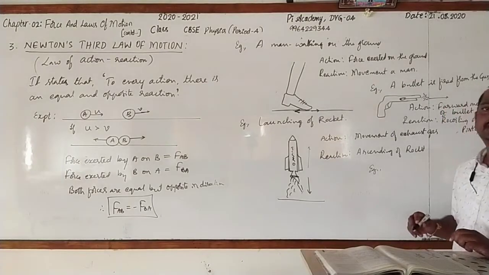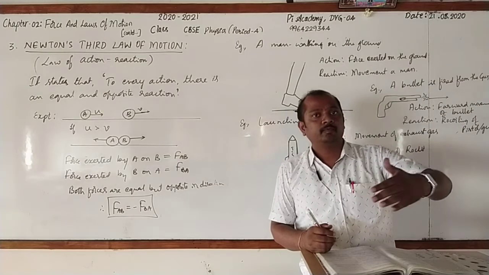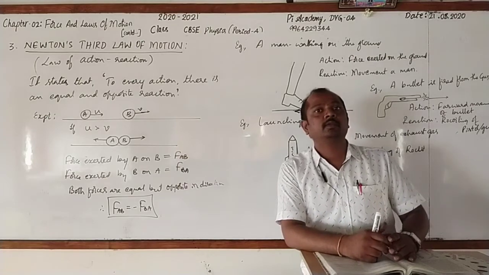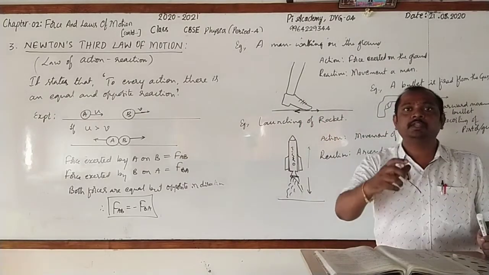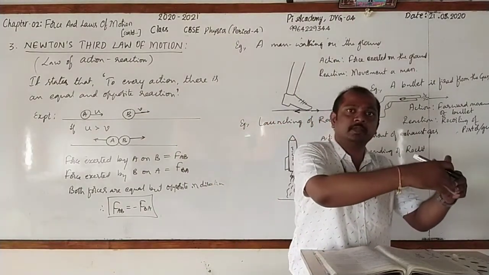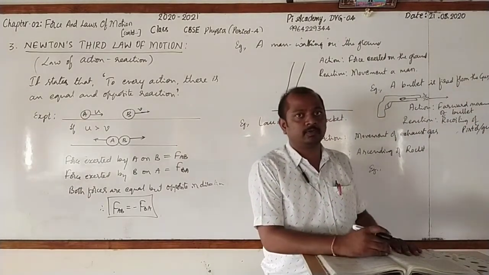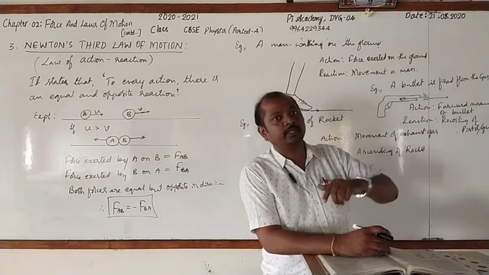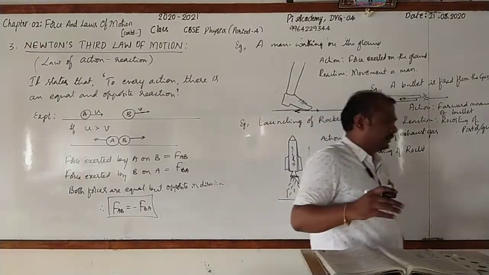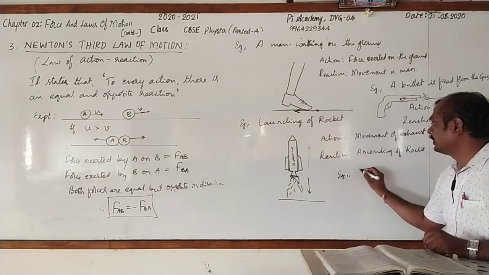Similarly, you can observe that a boat sailor, when it is near the bank of the river or pond, where he will go for jumping. When he is jumping, what happens? He will exert force on the boat, and with the same amount of force he will jump forward. So the force exerted on the boat is action, and the forward movement of the sailor is reaction.